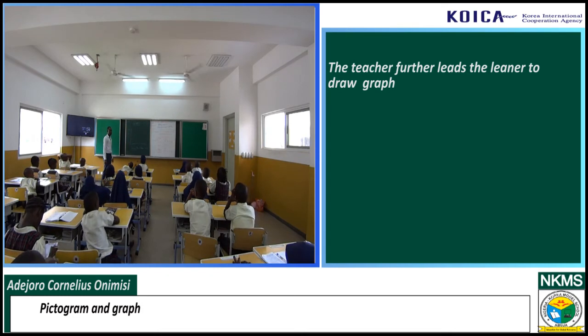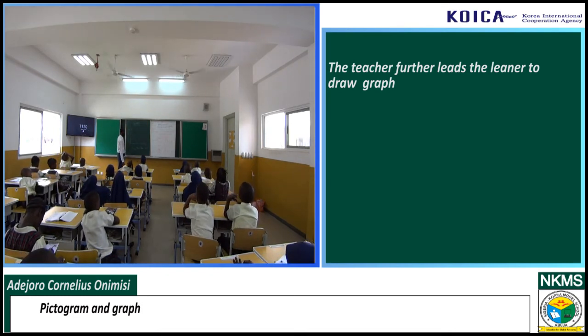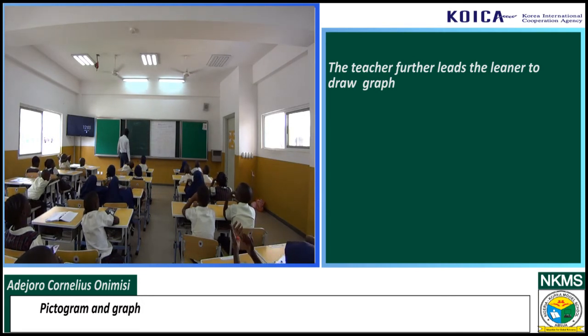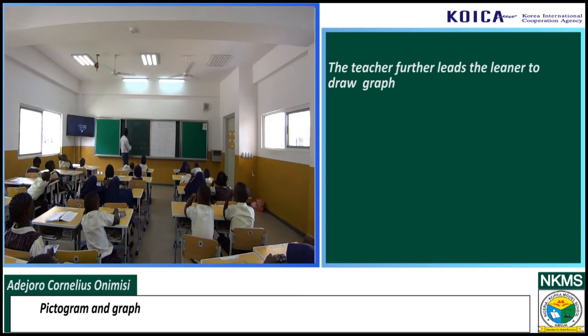So we have up to 5. I hope you understand. It is 5 because we have Usman who is having how many? 5 apples. So the first person there is who? Treasure. Treasure has how many? 4. So you draw like this.